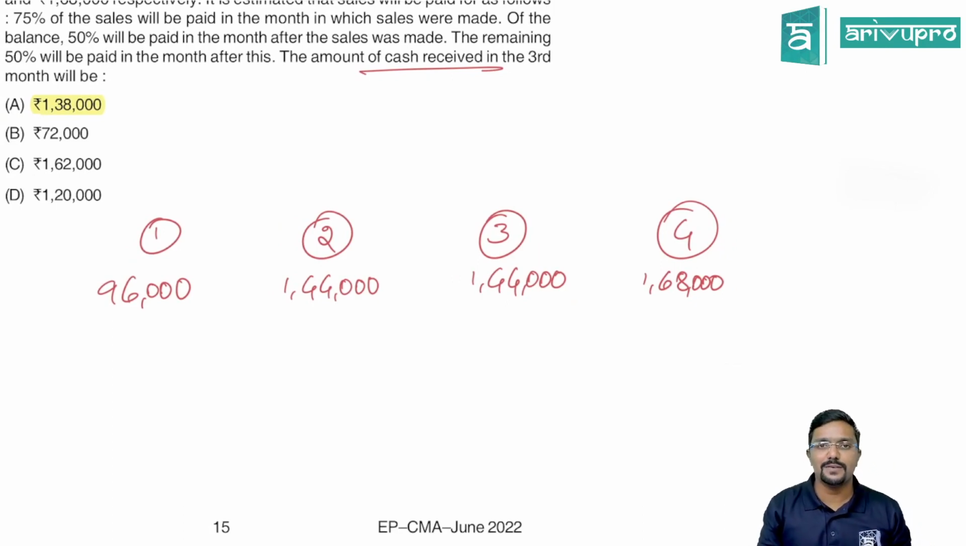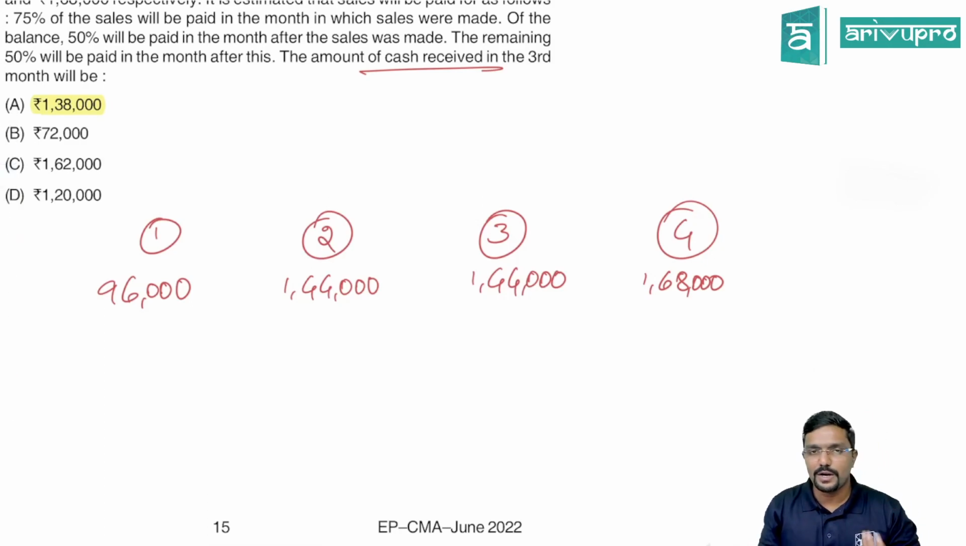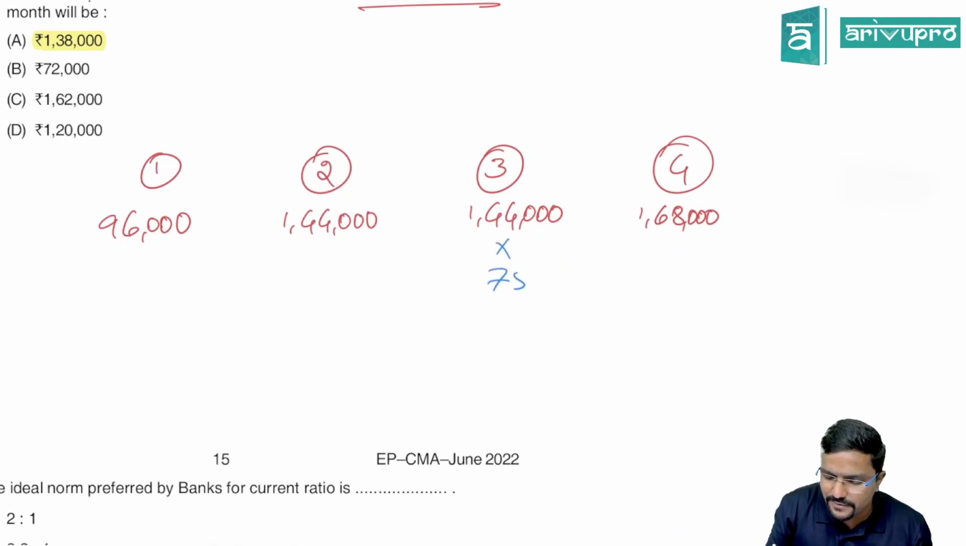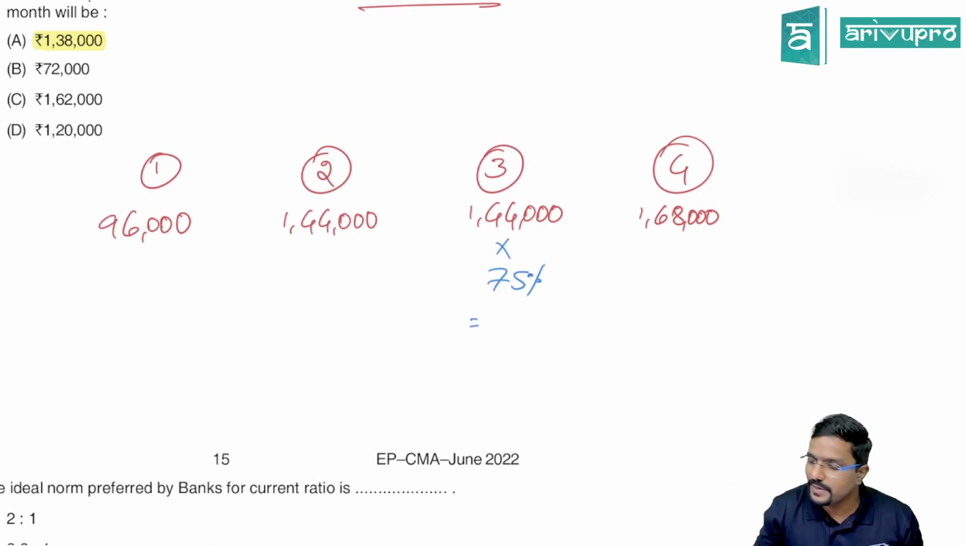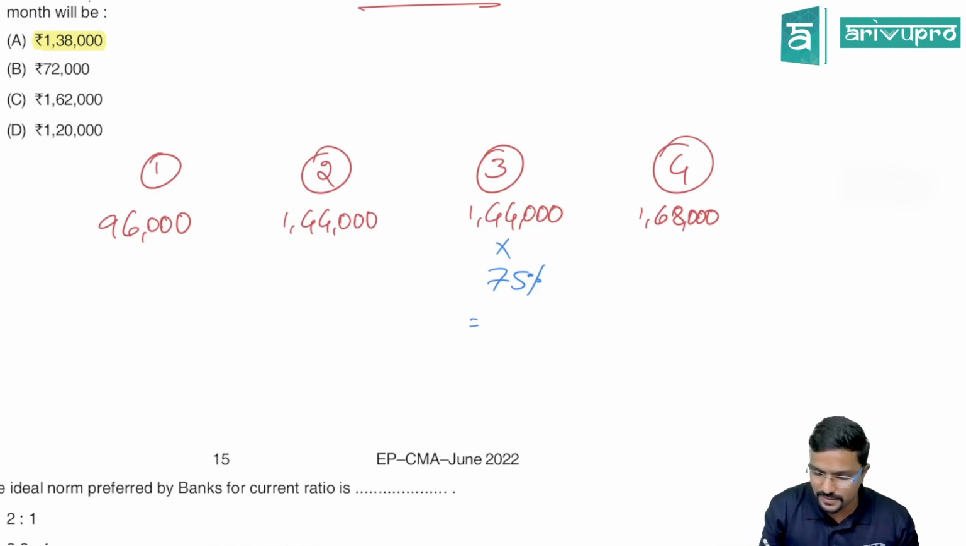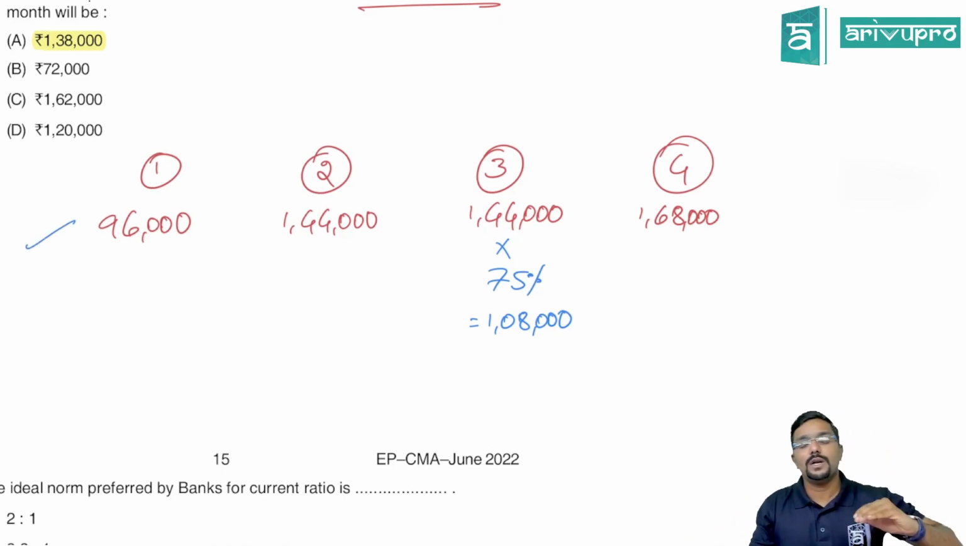Okay. Now what they have asked is for third month, guys. Whatever sale we are making in the third month, the same thing we will collect straight away, 75%. So 1,44,000 into 75% is 1,08,000.